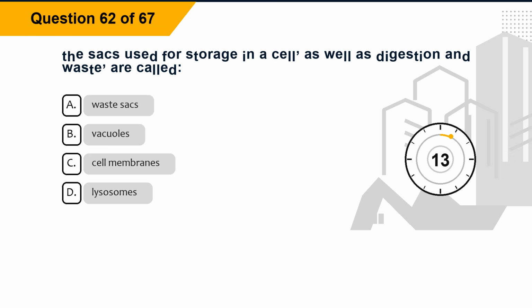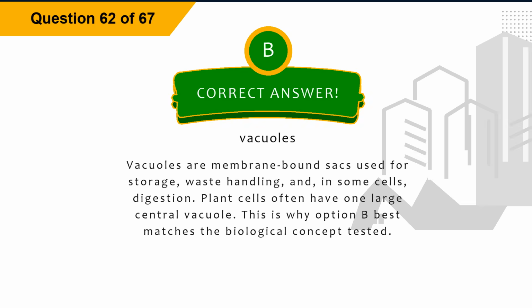Question 62. The sacs used for storage in a cell, as well as digestion and waste, are called option A, waste sacs. Option B, vacuoles. Option C, cell membranes. Option D, lysosomes. The correct answer is option B, vacuoles. Explanation. Vacuoles are membrane-bound sacs used for storage, waste handling, and, in some cells, digestion. Plant cells often have one large central vacuole. This is why option B best matches the biological concept tested.